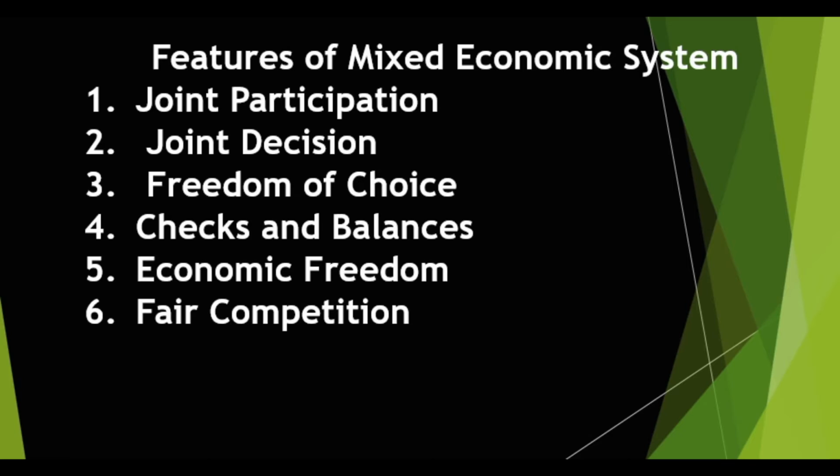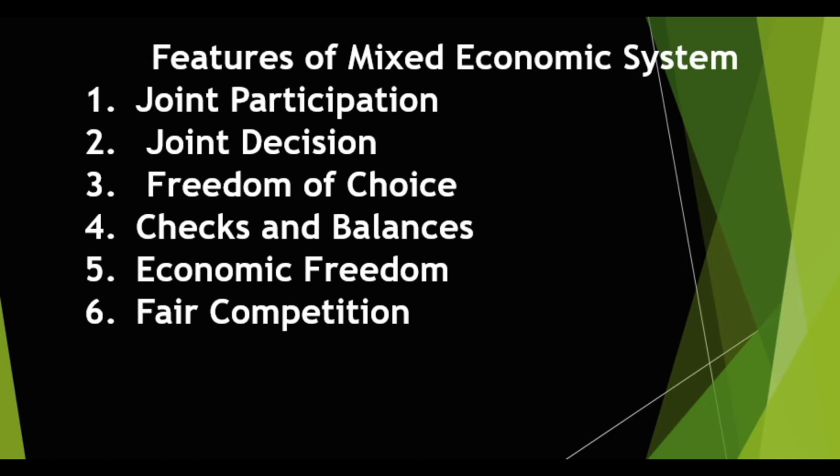Then the second one is joint decision. Because the participants in this type of economic system are both the government and the private individuals, joint decisions are taken. Joint decision means that the state and the private individuals come together, team together, and decide what happens in the country in terms of the economy.